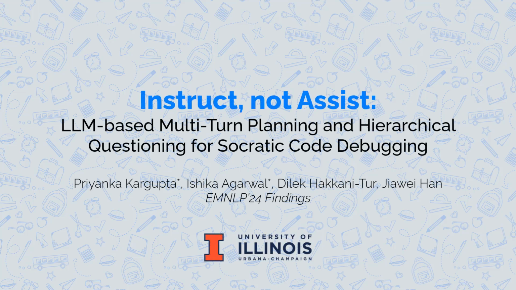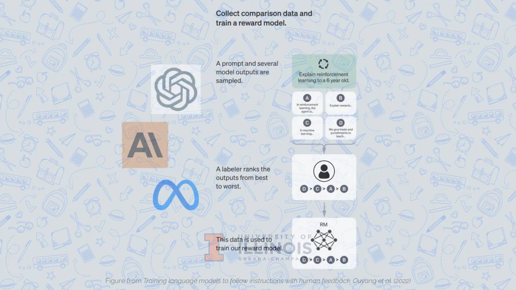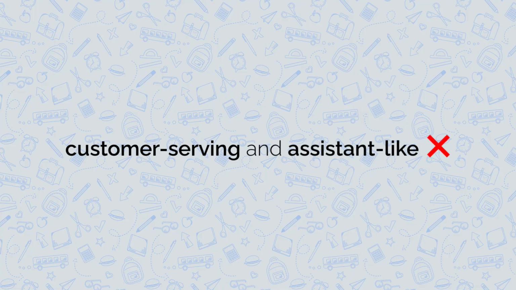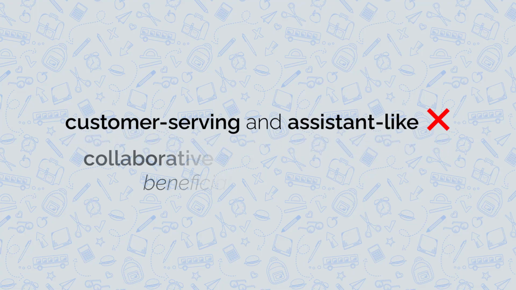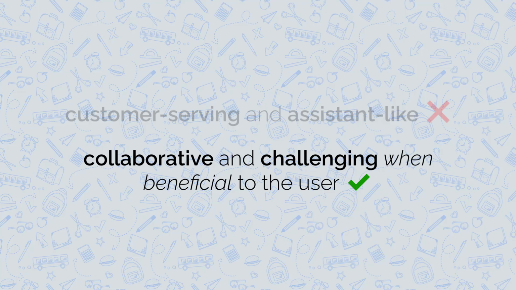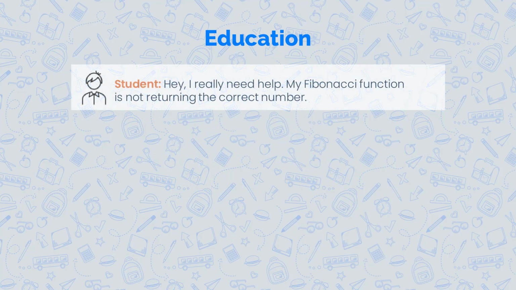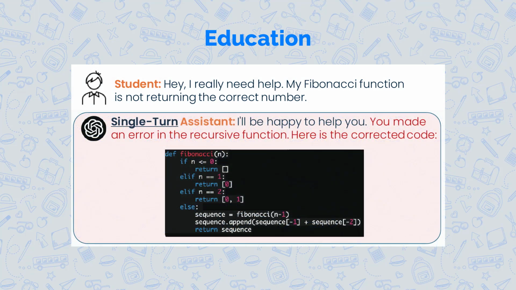We present Instruct, Not Assist: LLM-based multi-turn planning and hierarchical questioning for Socratic code debugging. State-of-the-art large language models have been fine-tuned to be customer-serving and assistant-like. However, many domains require a model to be collaborative and challenging when beneficial to the user. This is clearly evident in education. Existing LLMs often give away solutions to students directly, making them ineffective instructors.